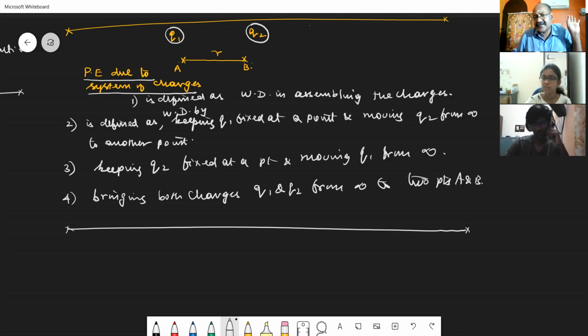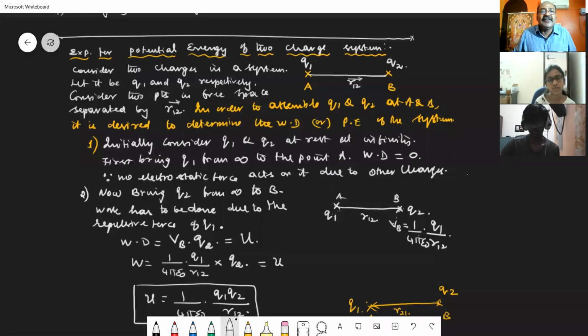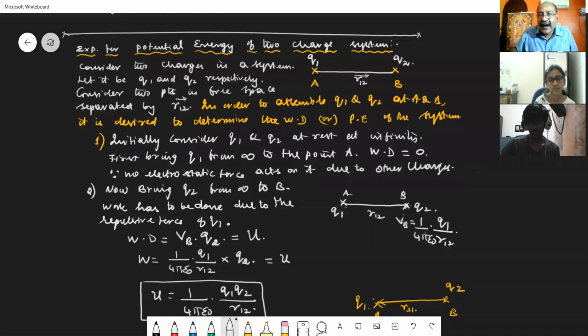See, already we have defined. If you want to calculate the potential energy due to the system of charges, we have to assemble the charges at 2 points. For that, what is the work done? So here, I have considered two charges. One of the charges is represented as Q1 and another charge is represented as Q2. And these two charges should be assembled at points A and B, which are separated by a distance R12. For that, what do I have to do?